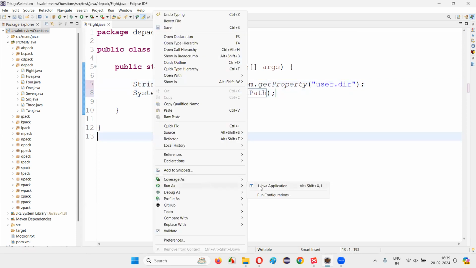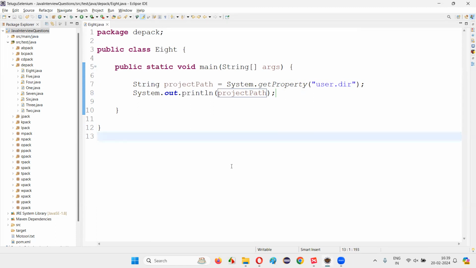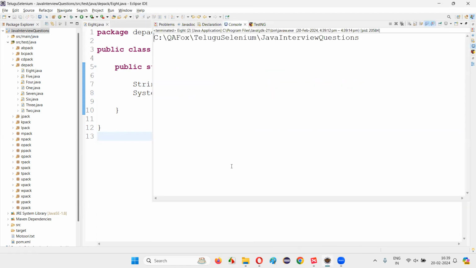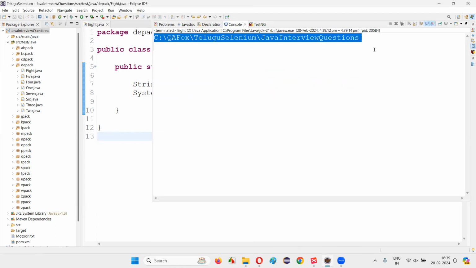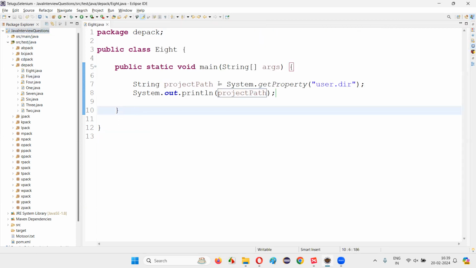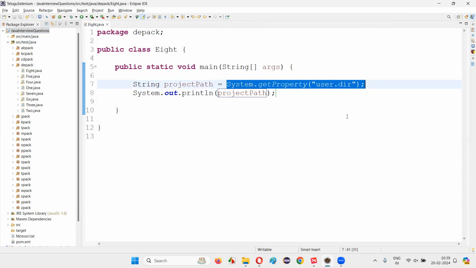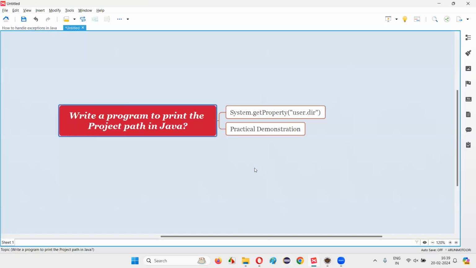The moment I run this code, you will see that in the output we'll get the project path, guys, the path of the project. Okay, you see whatever the path of the project is, Java interview questions in my local machine, in my computer, wherever this project is created, right? That project path is coming here. Okay, so using this statement, we can retrieve the path of the Java project in Java programs. So with practical demonstration, I've answered this question for you.